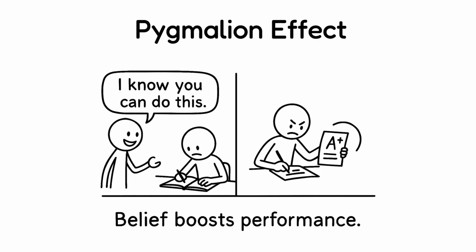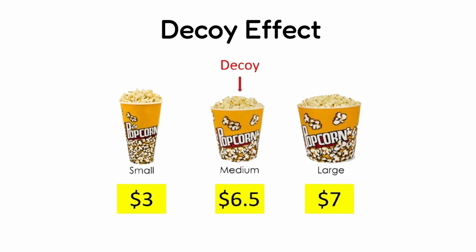Pygmalion Effect. It happens when higher expectations lead to better performance. If someone believes in you, you're more likely to do well. Decoy Effect. People tend to change their choice between two options when a third, less attractive decoy option is added to make one of the originals look better.